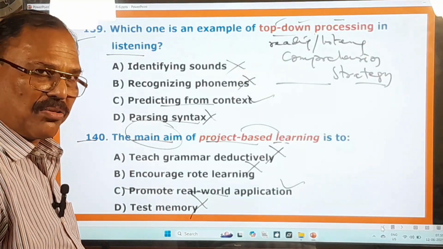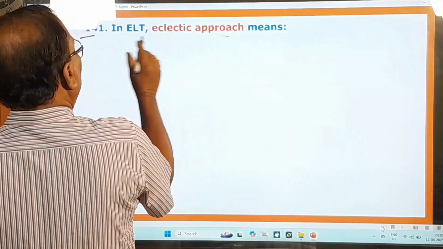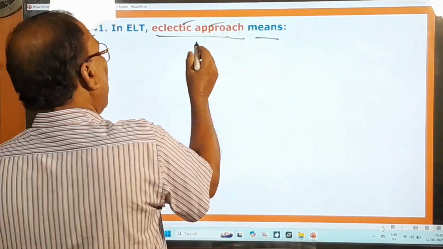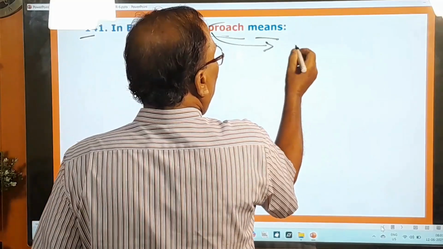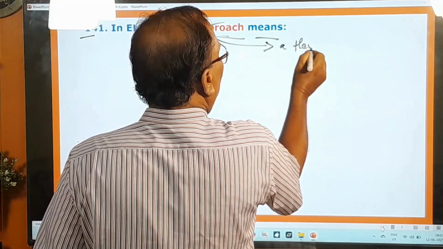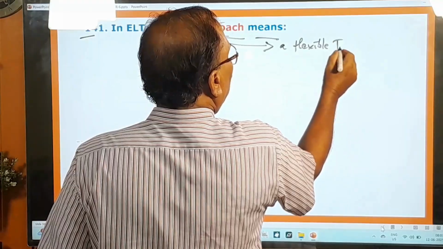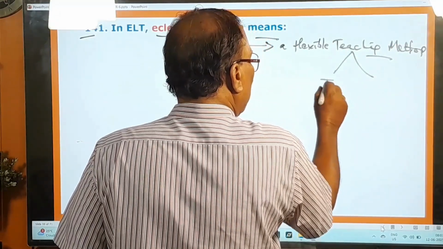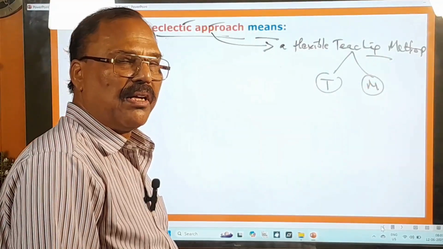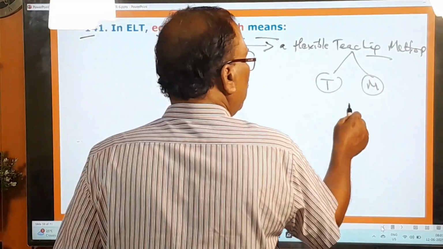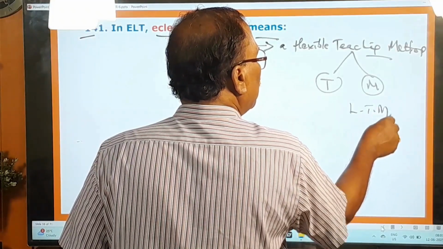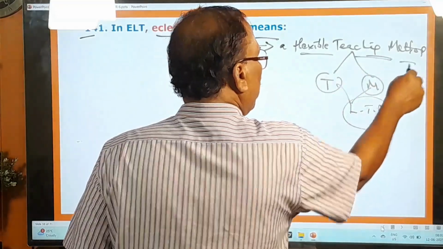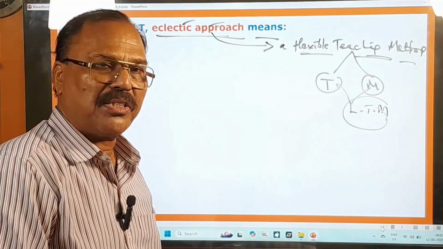Now you move on to other questions. 141st question. In ELT, eclectic approach means, what is this eclectic approach? Let me give you some idea about this approach. What is this approach? It is nothing but a flexible, okay, flexible teaching method. This combines techniques and methods from different language teaching approaches. So from different language teaching methods, some techniques and methods are adopted and they are combined in this flexible teaching method, selecting what best suits for the students and the context.